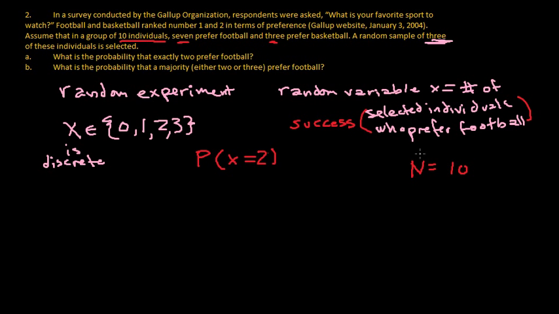The number of successes that exist in the population, we use the symbol R for that. That's 7, right? We get that up here. We have 7. The number of failures in the population, the number of people who don't prefer football, right? If we selected one of those and they don't prefer football, there are 3 of those in the population. And that's what the population looks like, right?